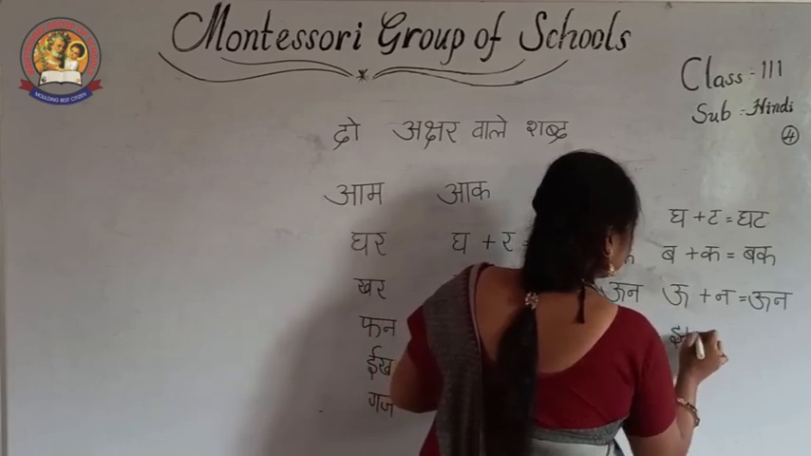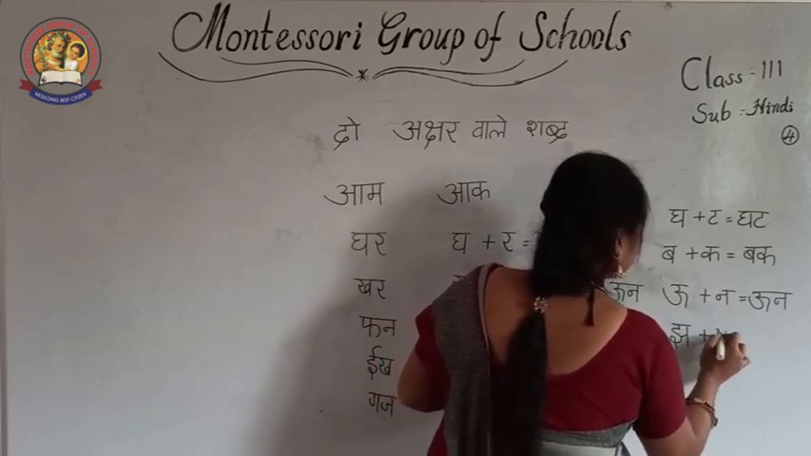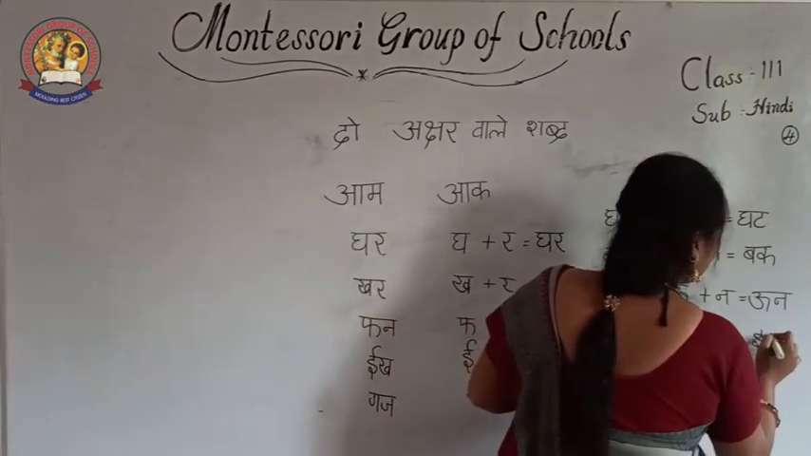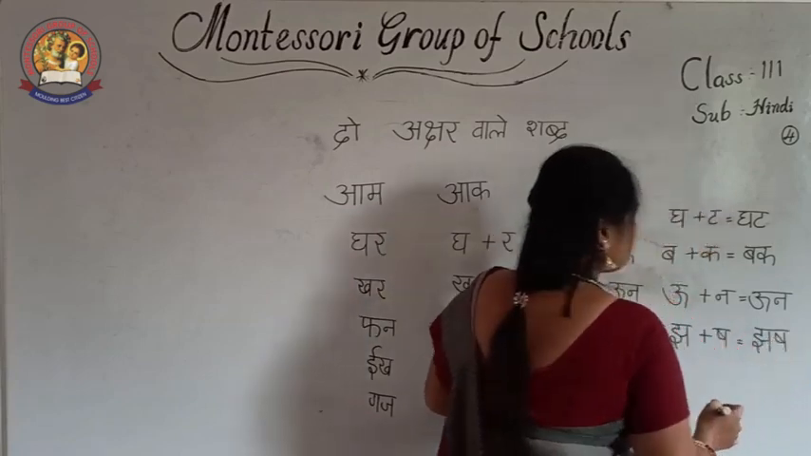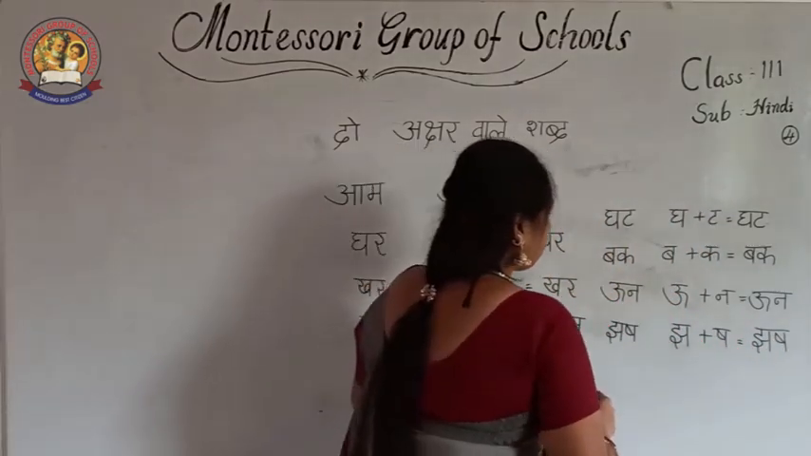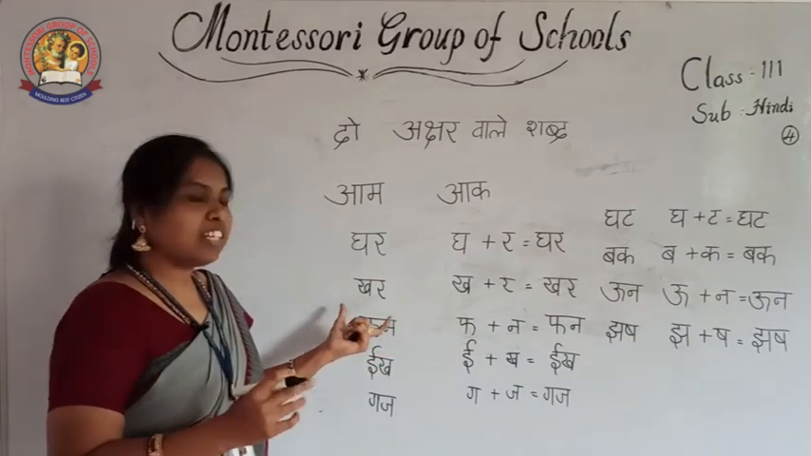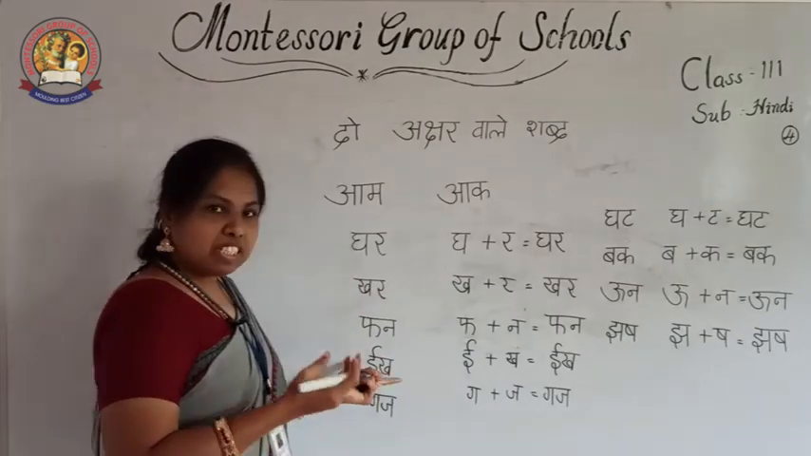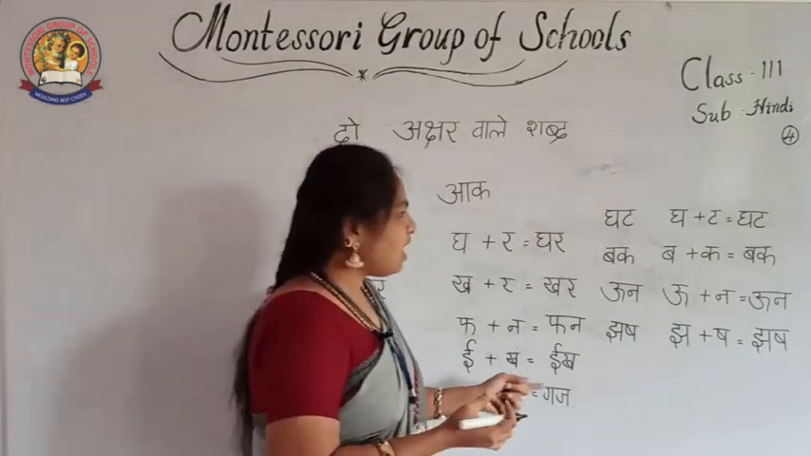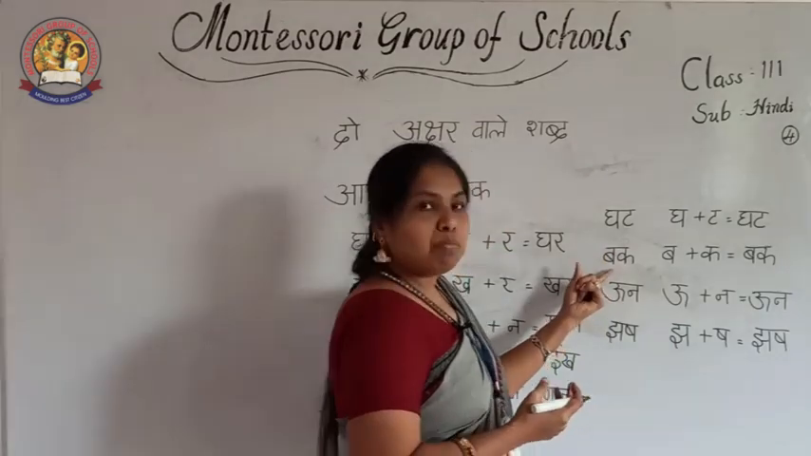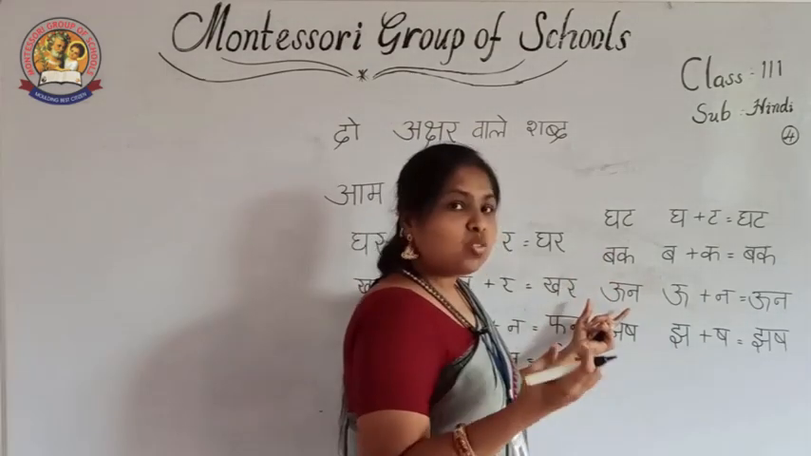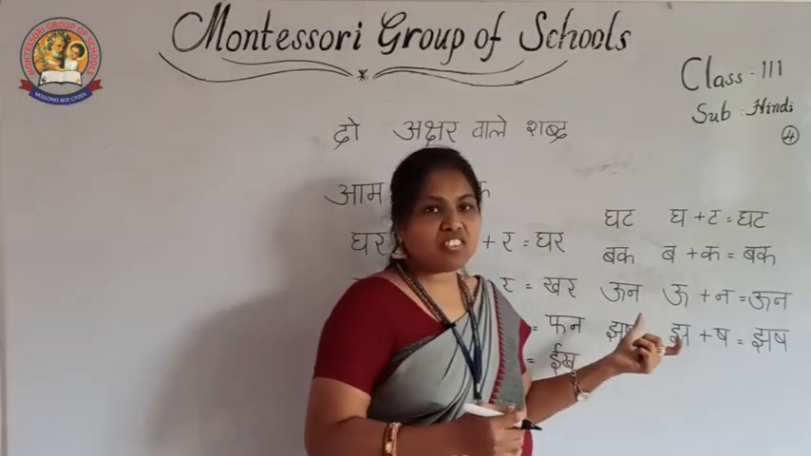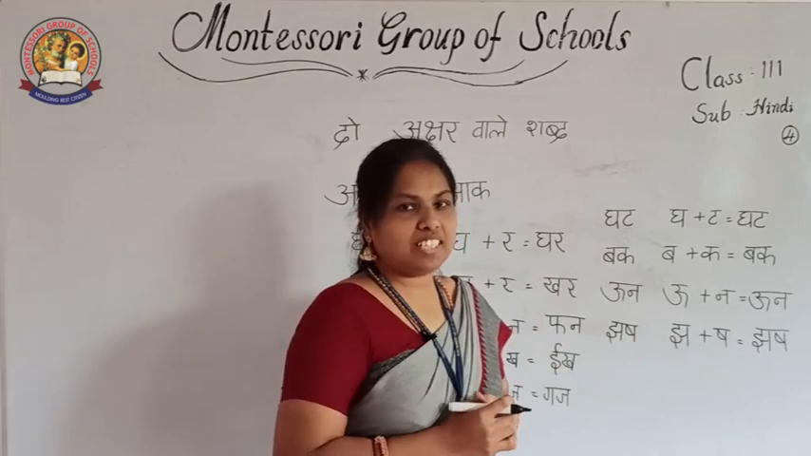See, what letters am I writing? Jha plus sha, hard letters. Jha, sha, jhash. Jhash means fish. See, all these words have particular meanings. Khar means donkey. Phan means snake. Eek means sugarcane. Gaj means elephant. Ghat means pot. Buck means crane. Oon means wool. Jhash means fish. These particular words have particular meanings.